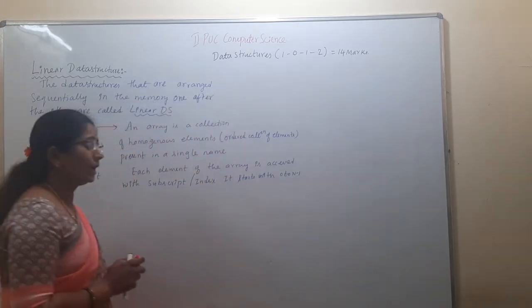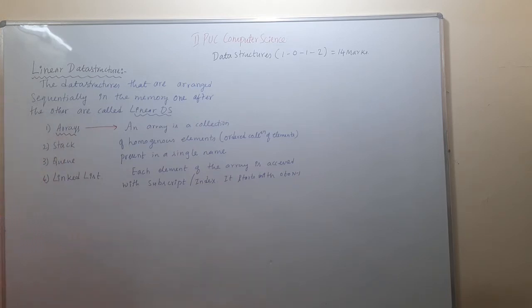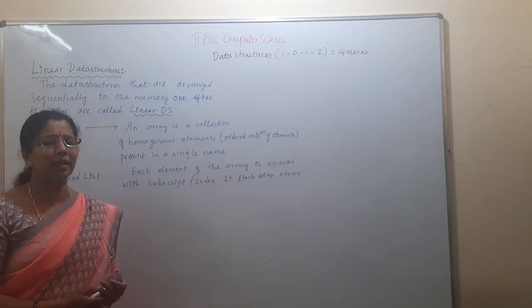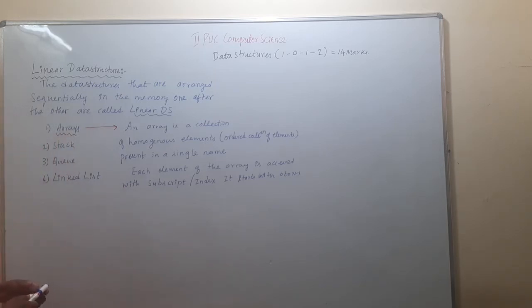But here the elements are stored sequentially in the memory, one after the other, hence it is called linear data structure. Linear means the data will be arranged sequentially in the memory. The data structures that are arranged sequentially in the memory, one after the other, are called linear data structures.